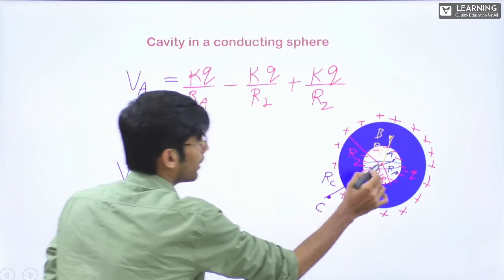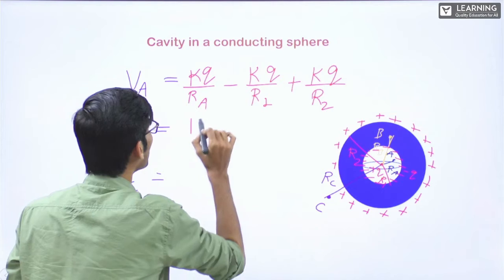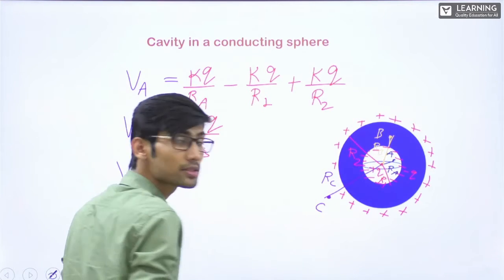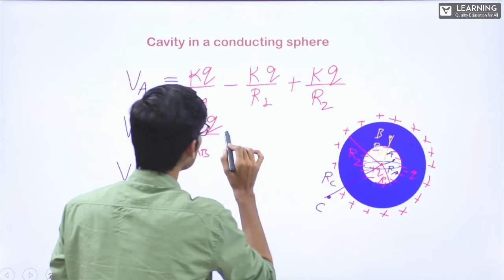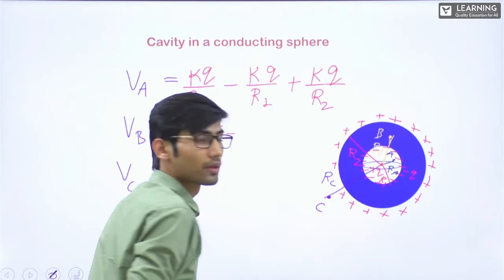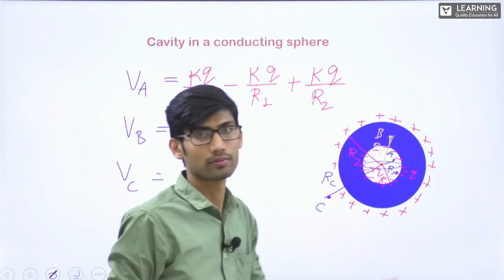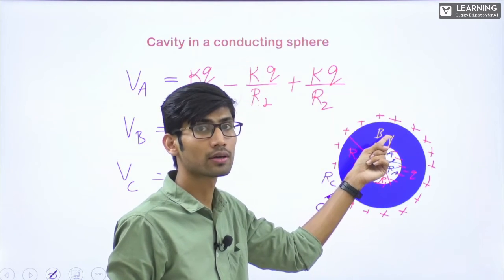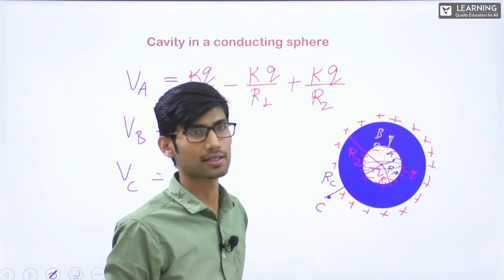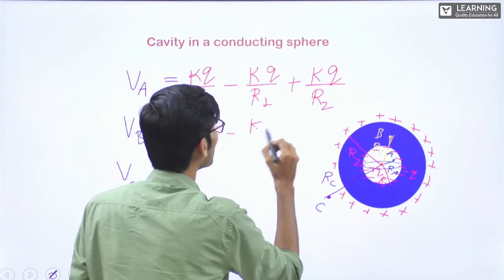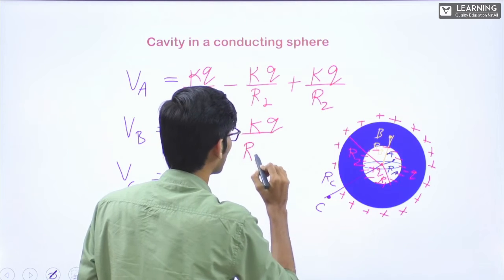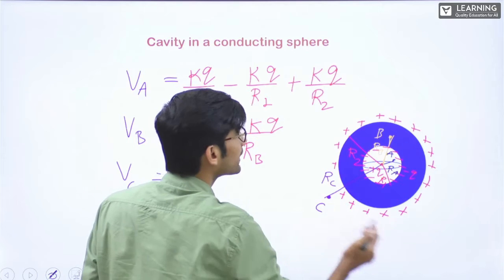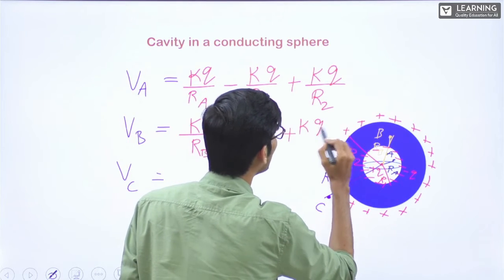At point B, due to this plus Q, KQ by RB, correct? B is at RB distance from the center. Due to this minus charge, minus, now this point is outside this sphere, so from the center we take the distance, so this will be minus KQ by RB. Then this point is inside the bigger sphere, so it will be same as that at the surface, plus KQ by R2.